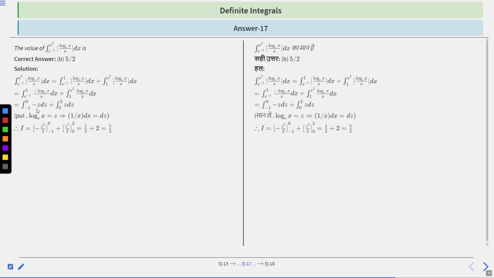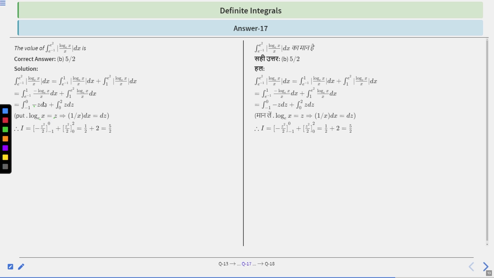See, we have put log ex as z. Clear? So when x is e to the power minus 1, z is minus 1. And when x is 1, z is 0, right? So integration from minus 1 to 0 of minus z dz plus, again when x is 1, then z is 0, and when x is e squared, then z is 2, right? So 0 to 2 z dz, right? Clear?